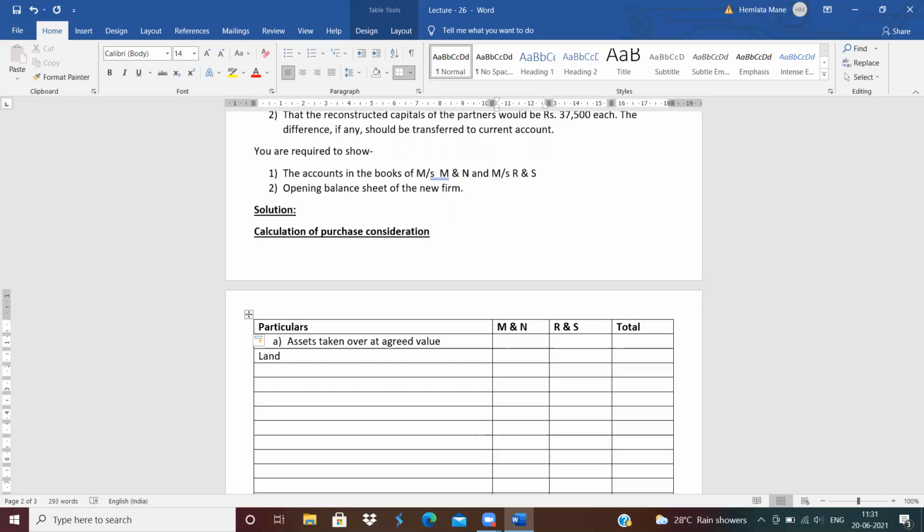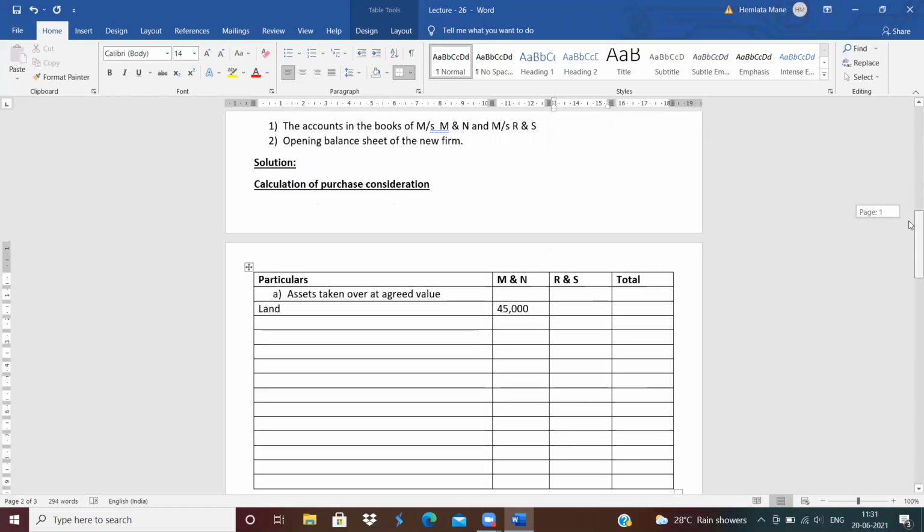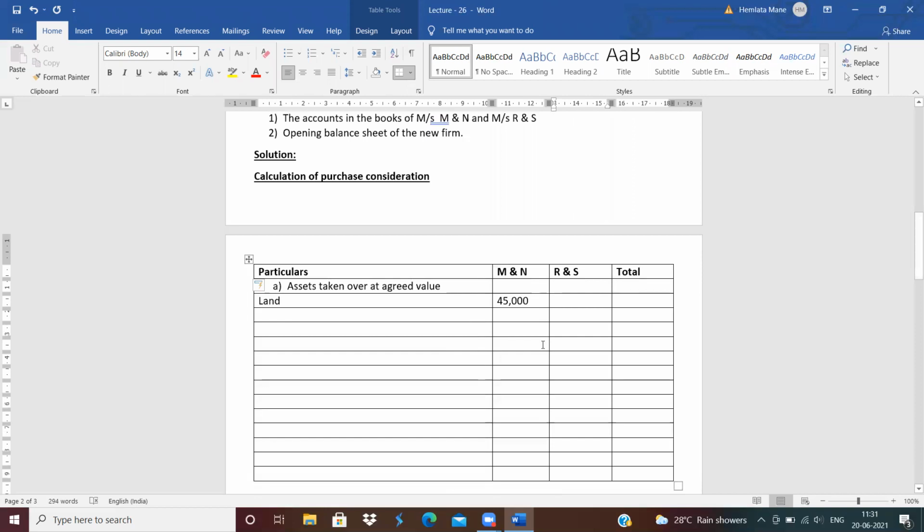How much is the revised value of land? 45,000, and again 45,000. Total is 90,000.